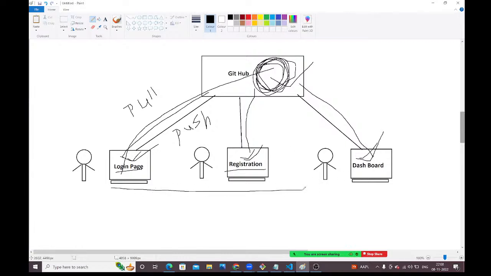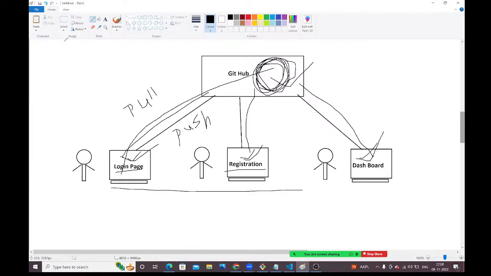Now, in all 3 machines, is the code in sync or not? Is the code the same or not, guys? Yes, the code is the same in all the developers' machines. See, now every developer should use Git or not? If you want to push the code or pull the code from the repository, you compulsorily should use Git in your system. Only with the Git software can you upload and download.